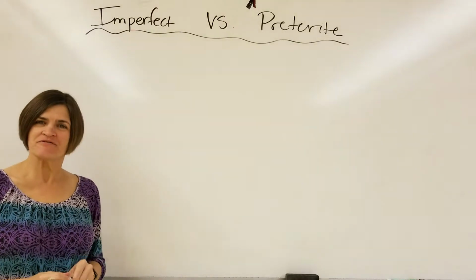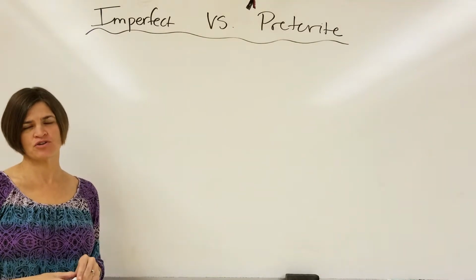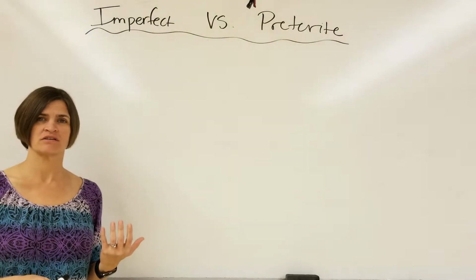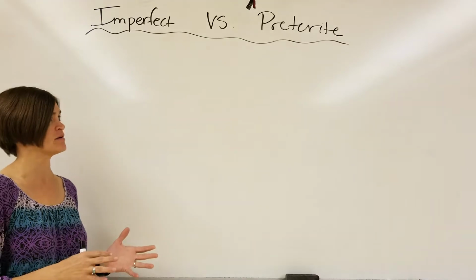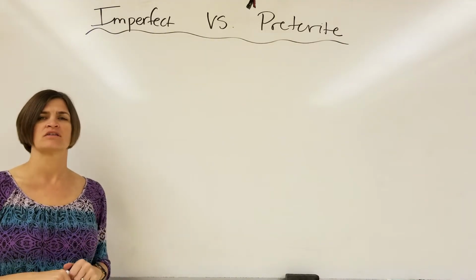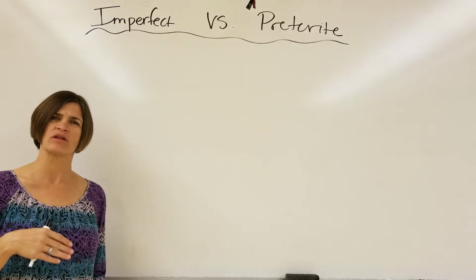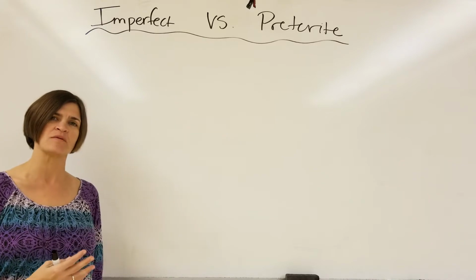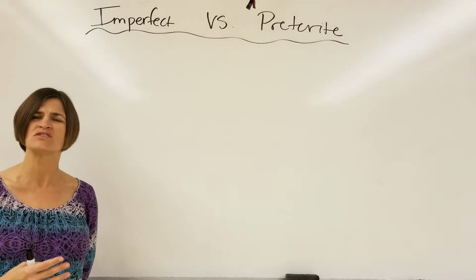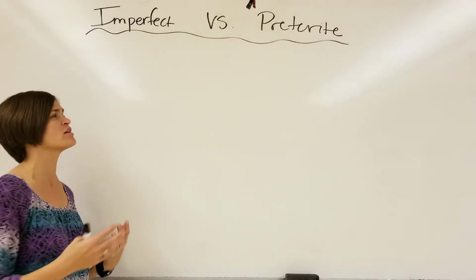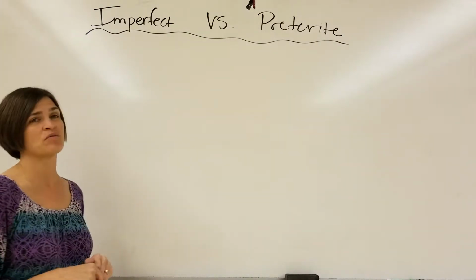So in chapter 5A of Spanish 2, we're looking again at the imperfect versus preterite. We got a little chart last time about different uses of the imperfect and different uses of the preterite. So this lesson is going to be more like a review. I'm assuming that you got a little bit of it last chapter. You kind of see the difference between the two. But let's go over these again as far as when do we use the preterite and when do we use the imperfect.